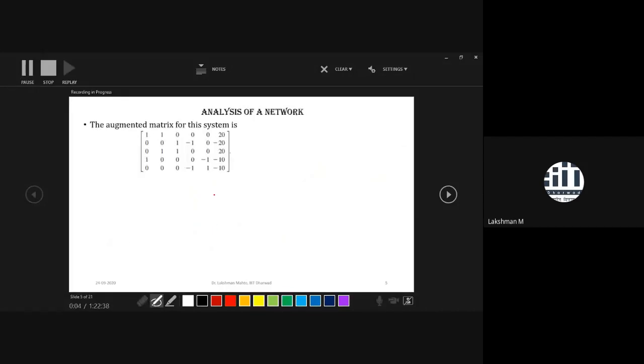So that's why first we need to augment that system. This one is the augmented form of the previous system, and the last column is the augmented column. We need to solve this system. So what is the criterion? We have to convert it into RREF form by applying elementary row operations.